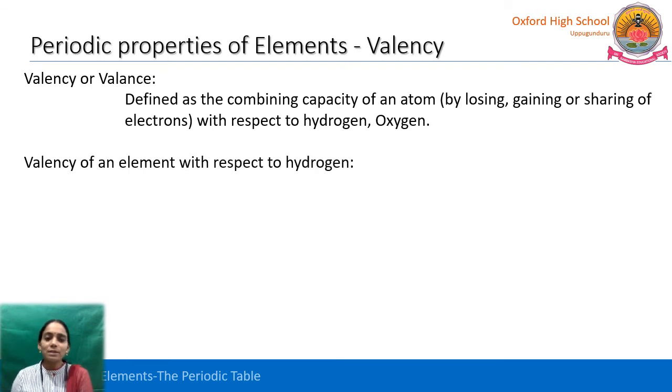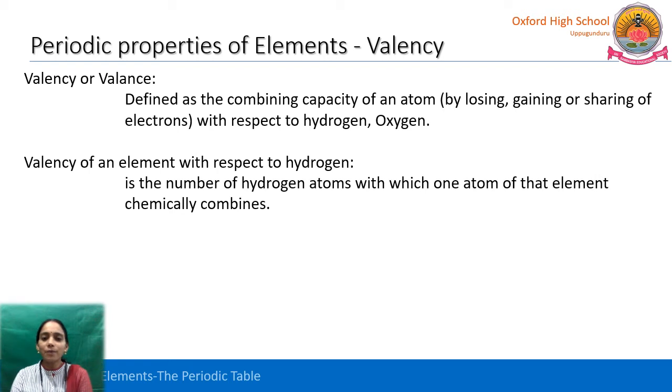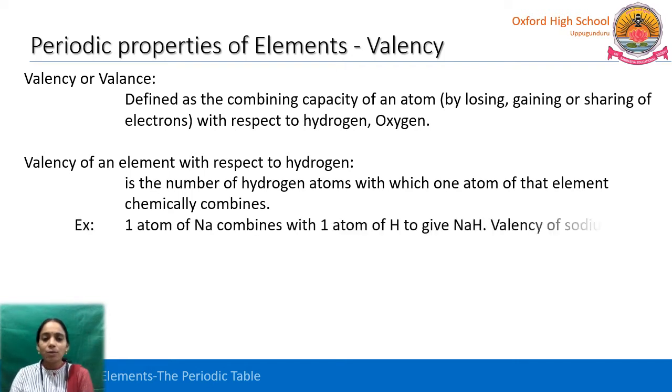So, the valence of an element with respect to hydrogen is the number of hydrogen atoms with which one atom of that element chemically combines. One atom of sodium combines with one atom of hydrogen to give NaH. The valency of sodium we can call 1. Why?